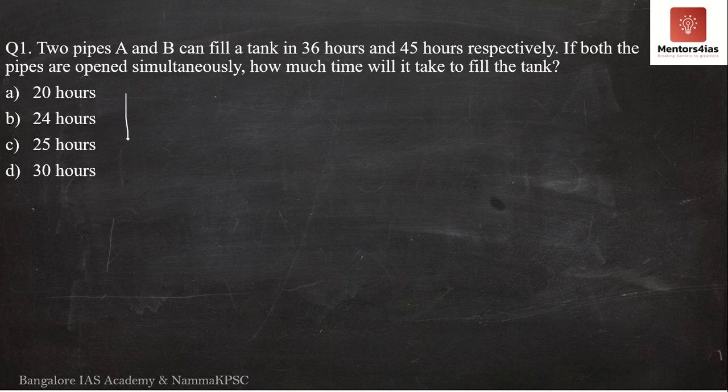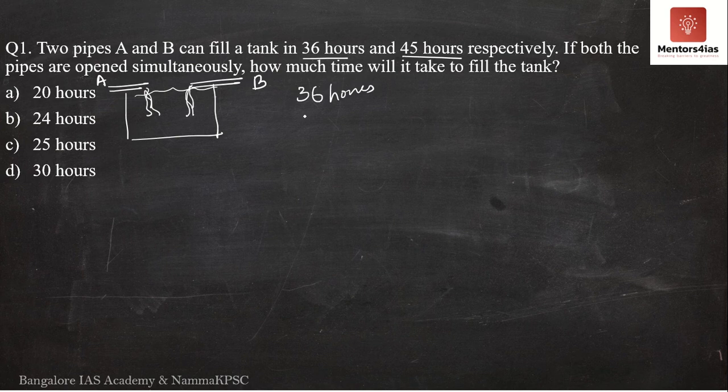So obviously we have a tank over here. We have pipe A and another pipe B. Both the pipes are filling the tank with water or whatever liquid it is. The two pipes A and B can fill a tank in 36 hours and 45 hours. So the first pipe takes 36 hours to fill the entire tank, and the second pipe takes 45 hours to fill the entire tank.